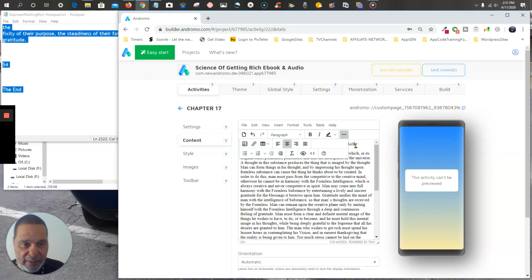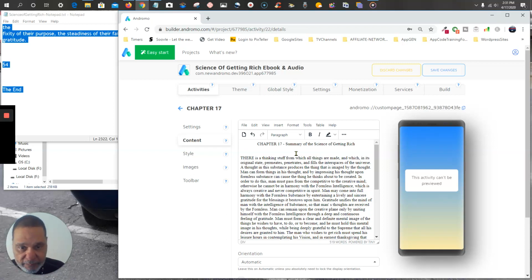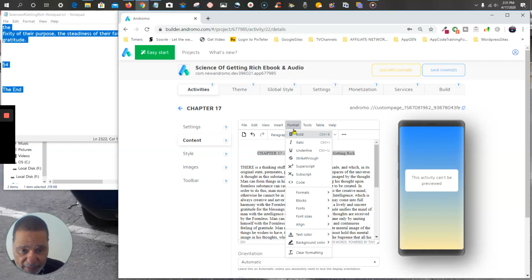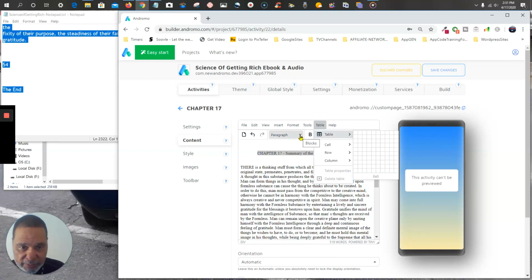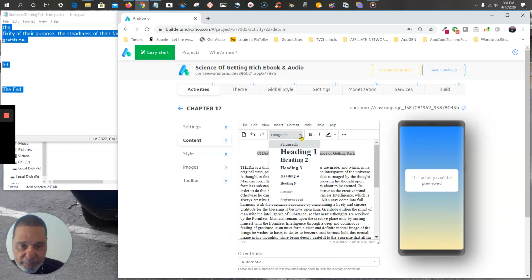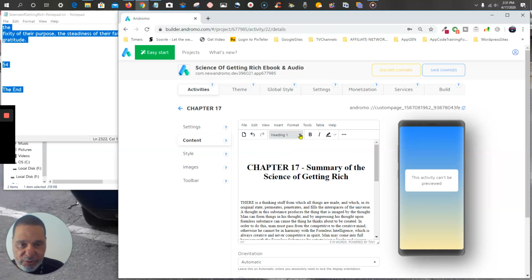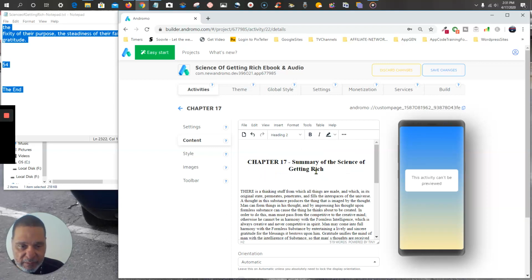Put that a little bit. All right. Let's make this format. I think we want to put a heading 1 on it, right? Or a heading 2, I'm sorry. Let's put a heading 2.